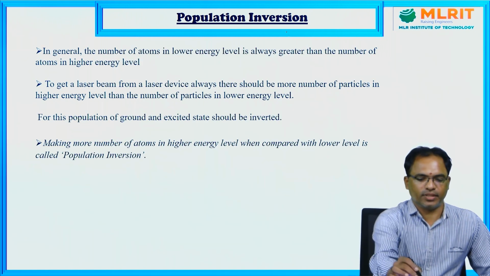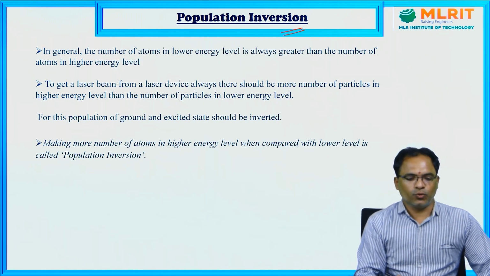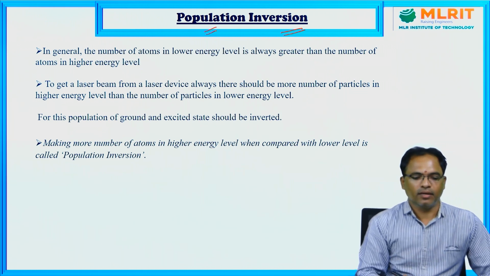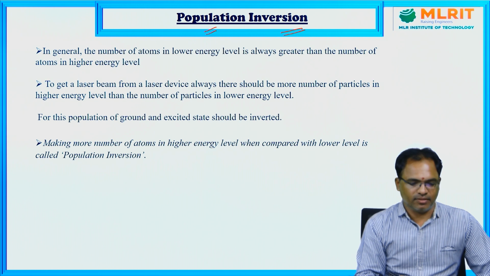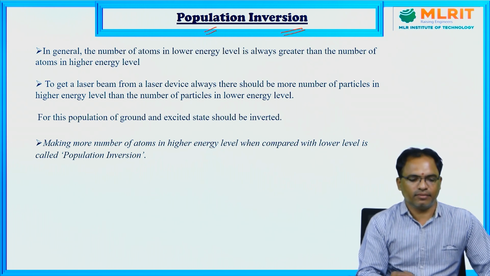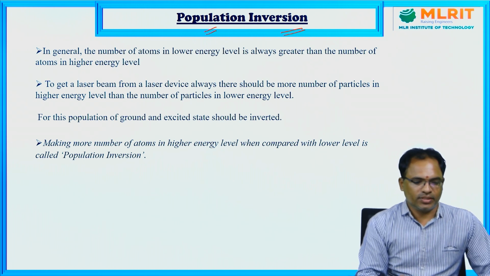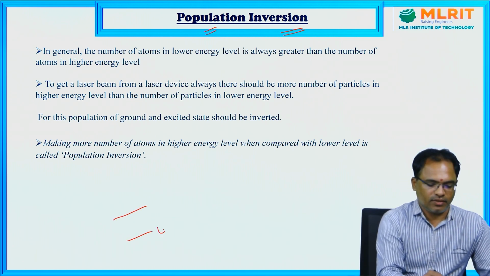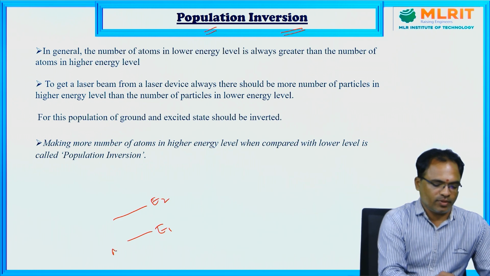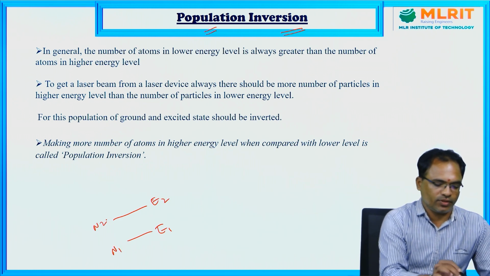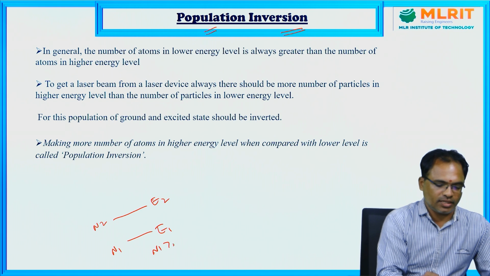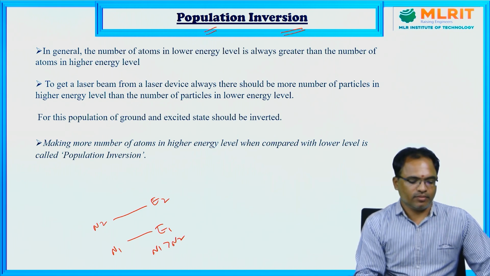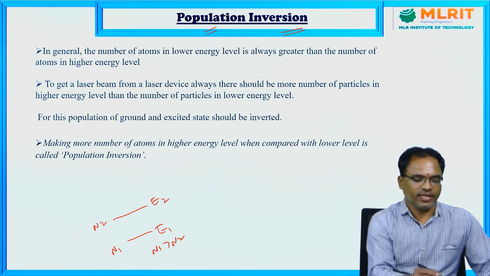Next, population inversion. Here, how do we understand the meaning of the term population? In this lesson, population means the number of atoms in an energy level. The number of atoms in an energy level is called population. So, in general, if we consider two energy levels, E1 and E2, if the population of E1 is N1 and the population of E2 is N2, in general N1 is greater than N2. The number of atoms in the ground state is always more than the number of atoms in the excited state.